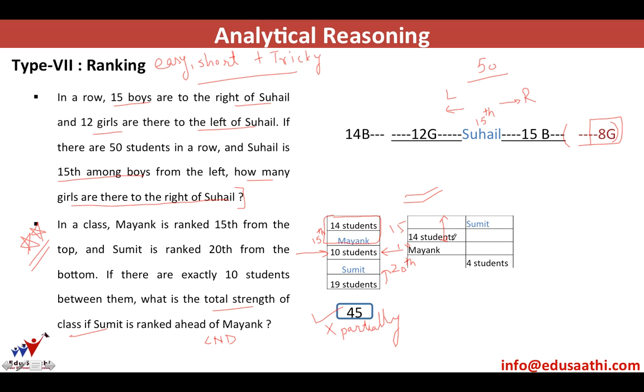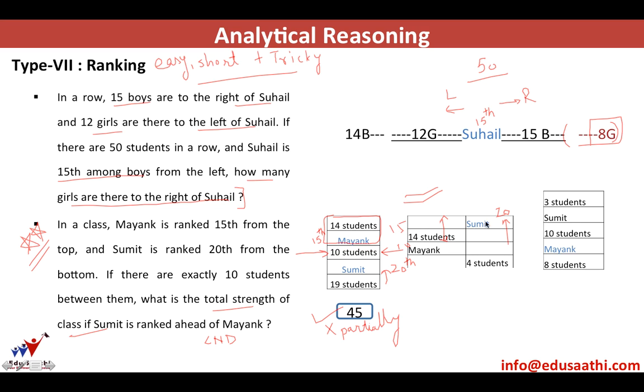So if 14 students are above Mayank and Sumit is one of them, and Sumit is ranked 20th from the bottom, so 14 plus 1, 15, and 19 students below Sumit. Okay, so this is a possible case. Now there are 14 students in between Sumit and Mayank. We need to make this 10.